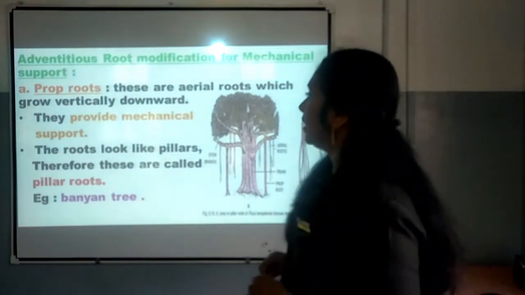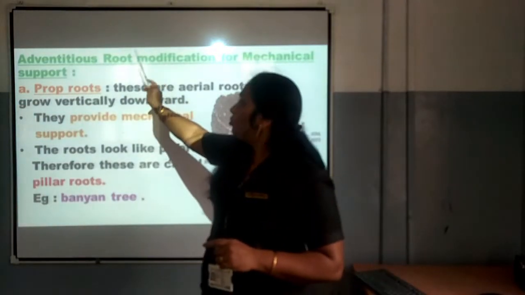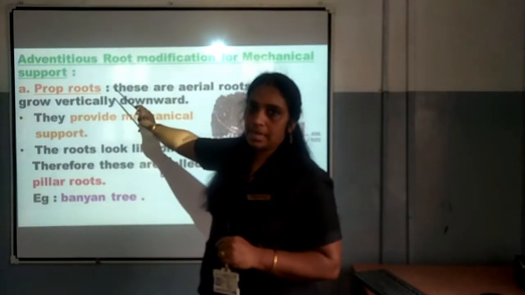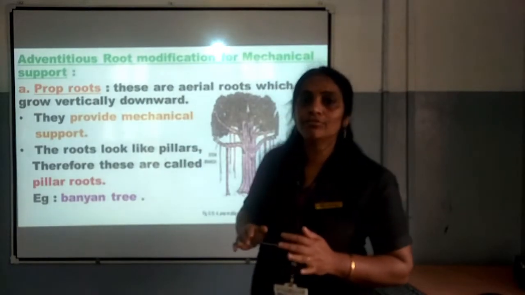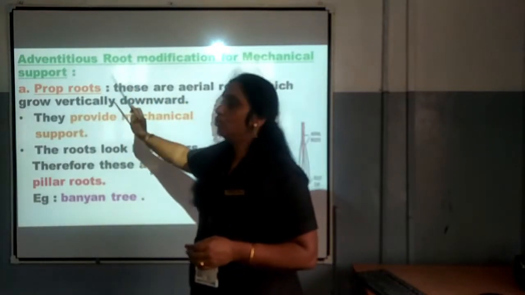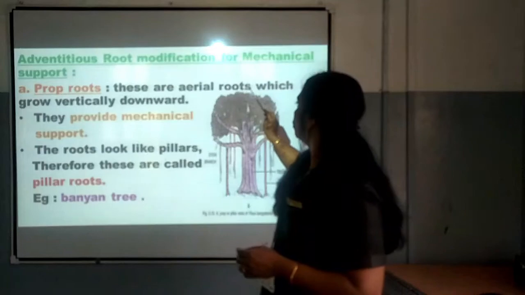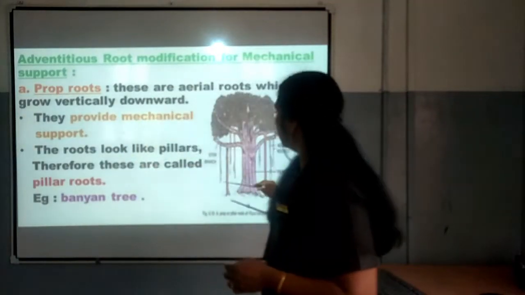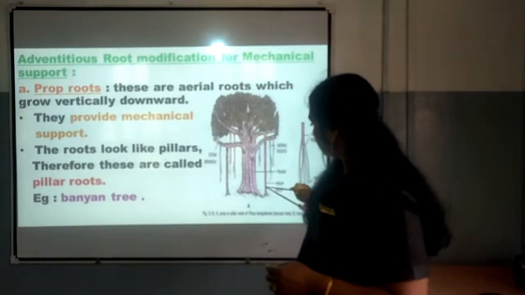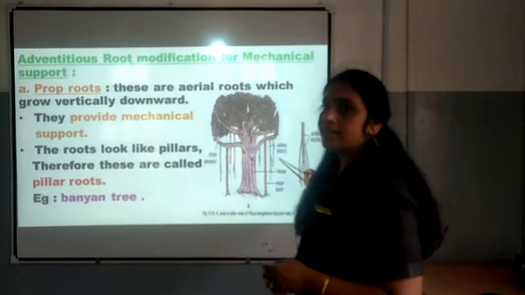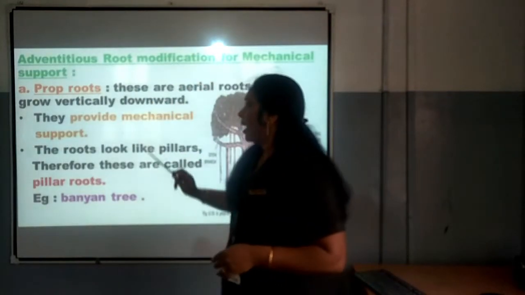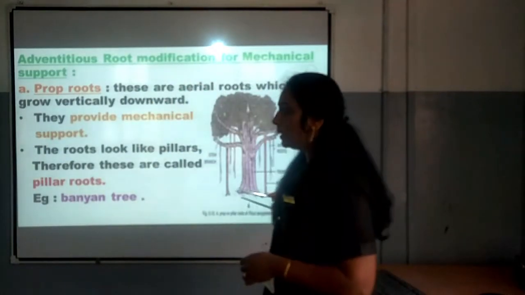Now, we can see there are certain adventitious roots which are modified for mechanical support. So, we can see number 1, prop root. These are aerial roots which grow vertically downward. You can see vertically downward they are. This is called prop root, isn't it? They are the aerial roots growing downward. These roots are called prop root and they provide mechanical support to the plant.